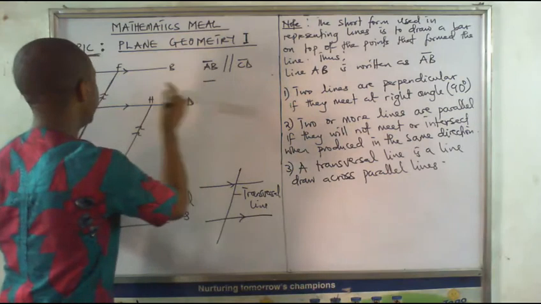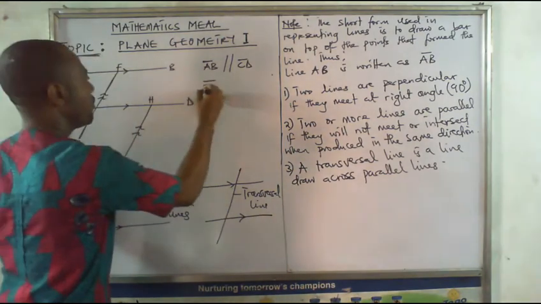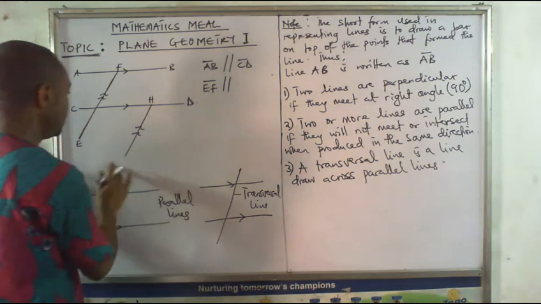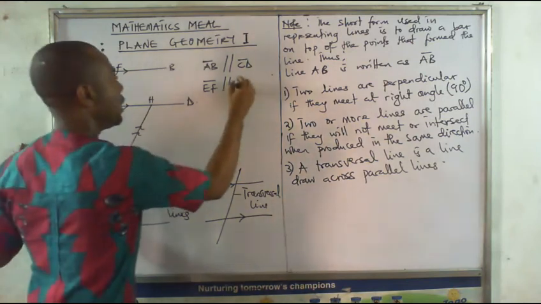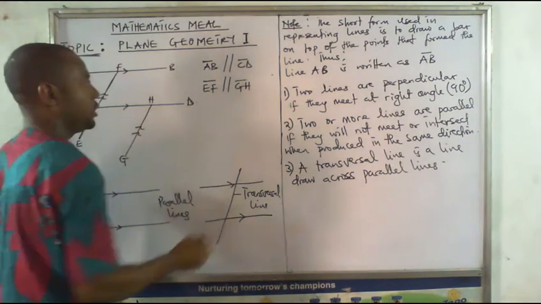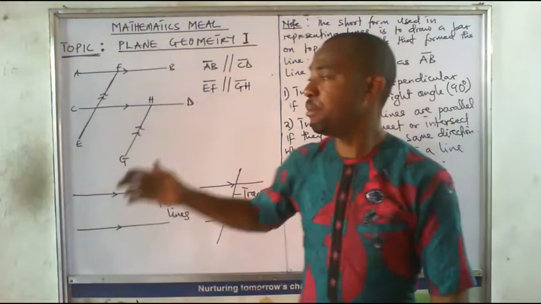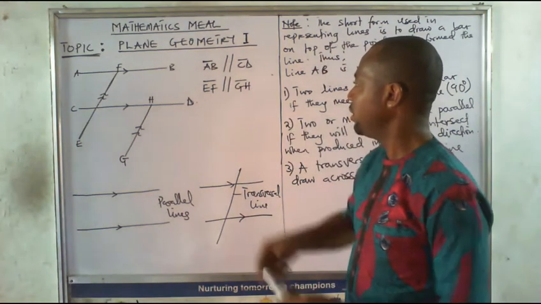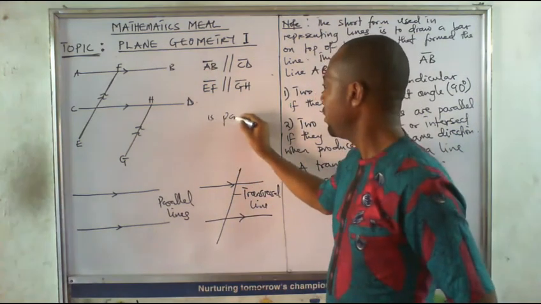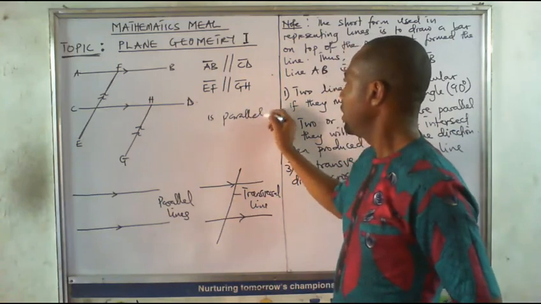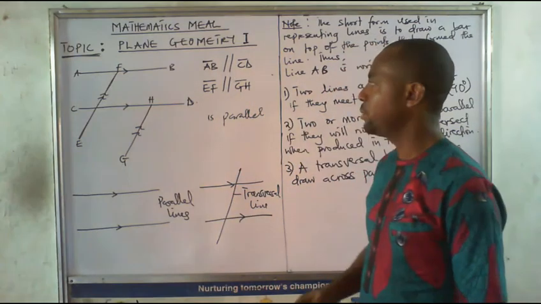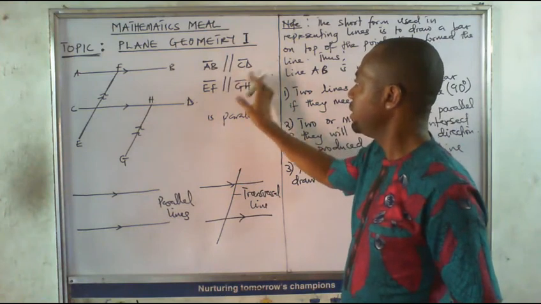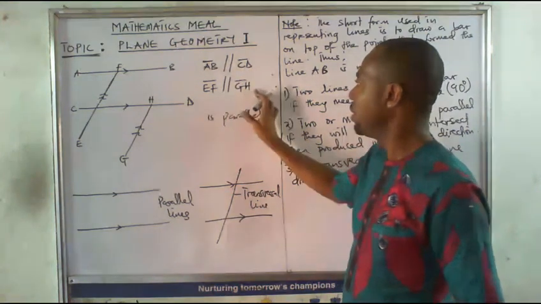While line EF is parallel to line GH. So when you see this in mathematics, it means parallel. Instead of saying is parallel, I can just use this to represent it because we use a lot of short forms. Line AB is parallel to line CD and line EF is parallel to line what?